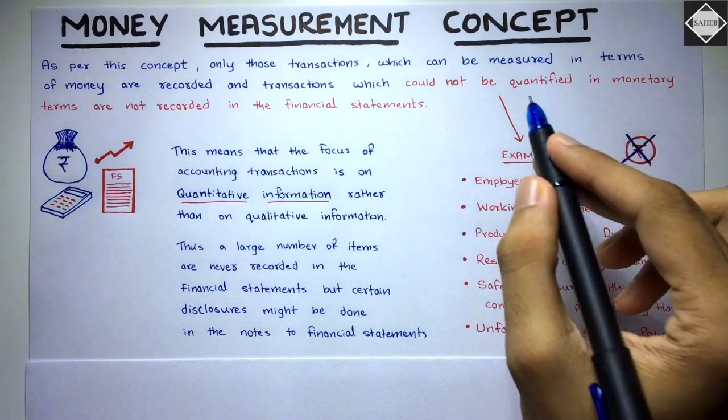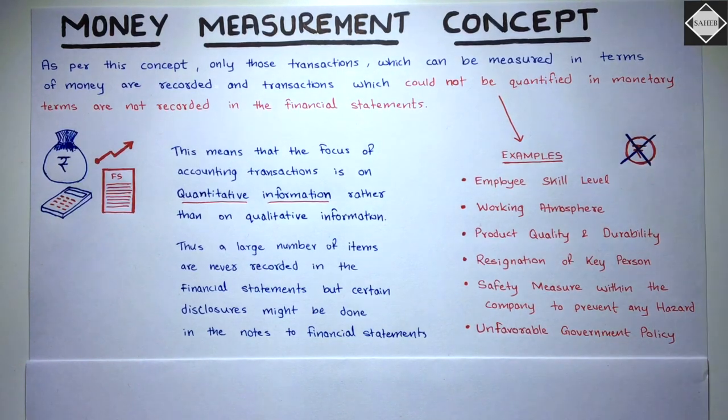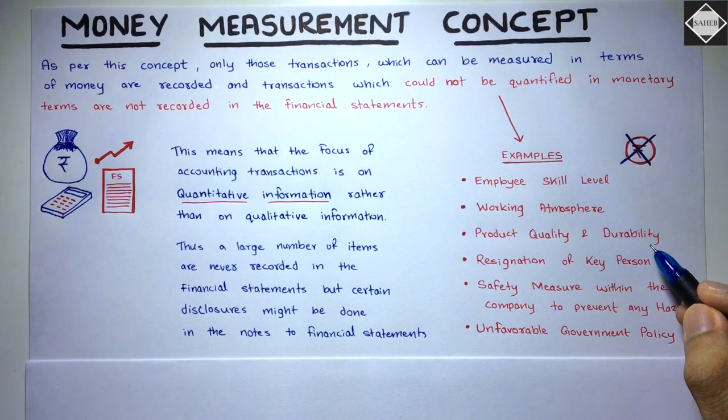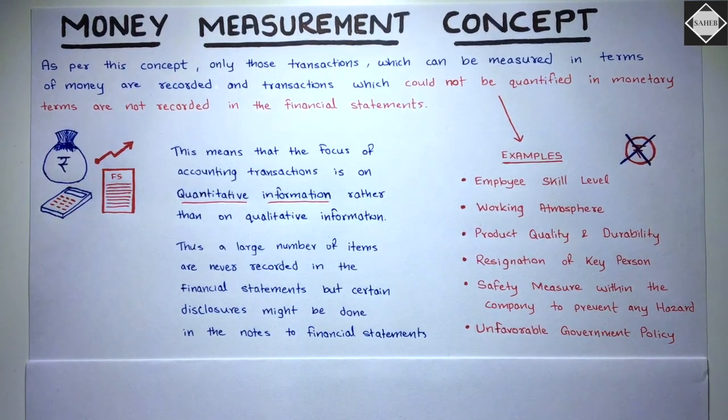Now the examples of such non-quantifiable transactions, events or transactions, whatever you want to call it: employee skill level, how good your employees are. It matters a lot in the business, but still it cannot be quantified in monetary terms, so it will not be recorded in the accounting records. Again, working atmosphere of the business, it matters a lot, the working condition of the employees. And then product quality and durability, this also is very important, right? It's very important because this is the main thing of the business, what your business is offering, the products and services. The quality and the durability of that is very essential. But still it is not quantifiable in monetary terms, it will not be reflected in the financial statements.